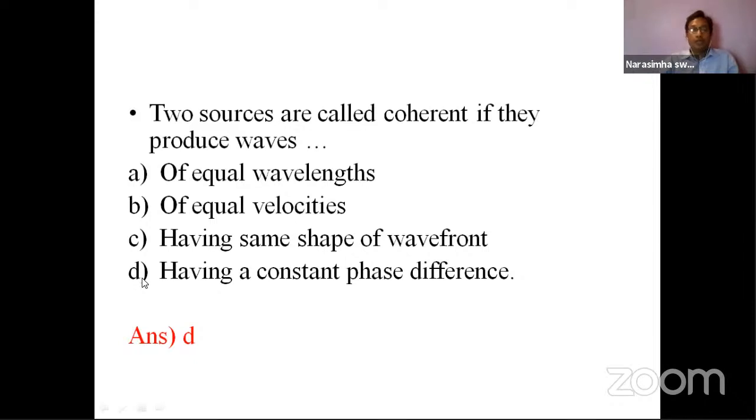Moving to the fourth option, having a constant phase difference. Yes, constant phase difference may be the answer. That's why we'll see.